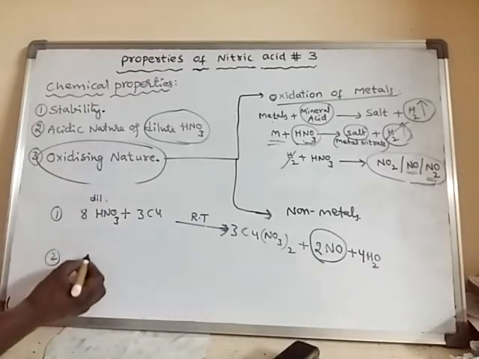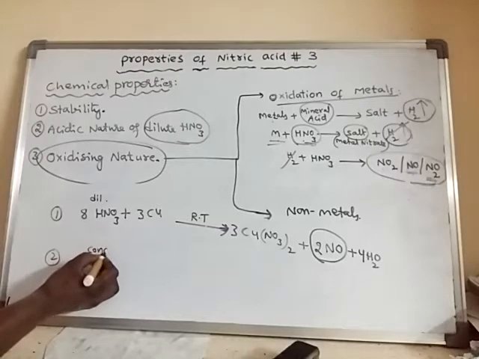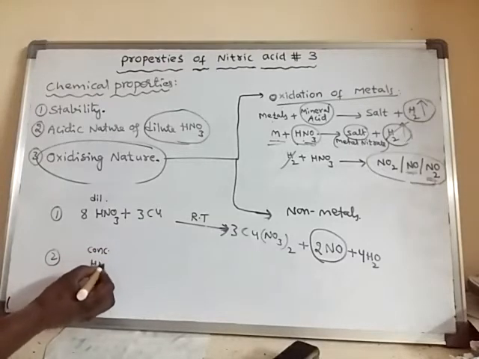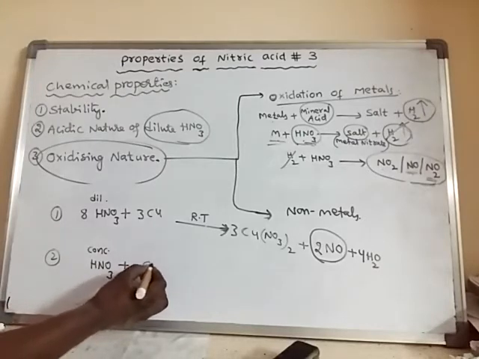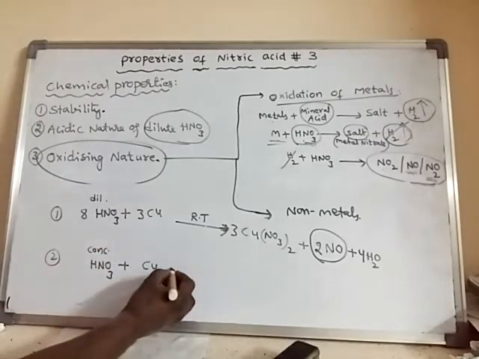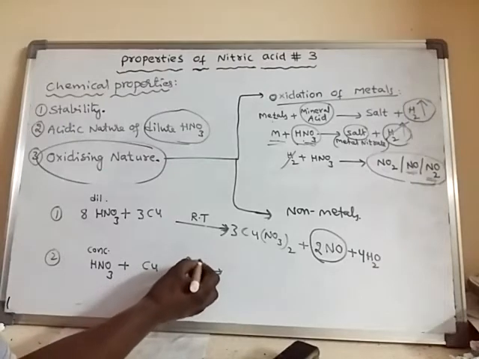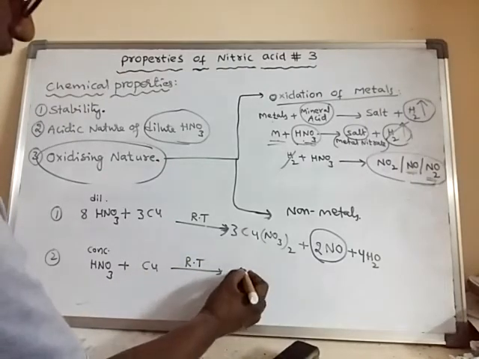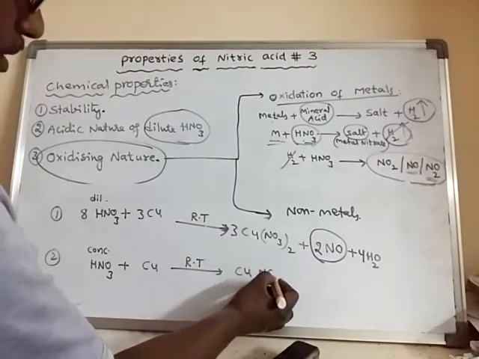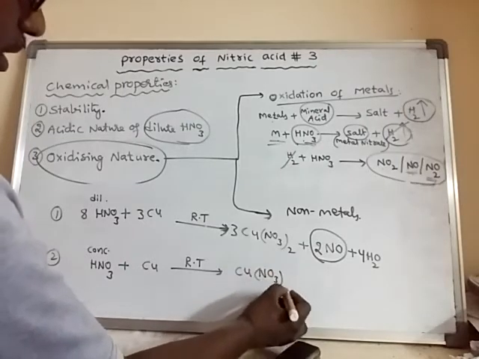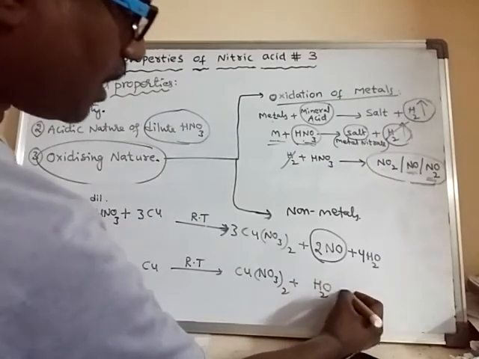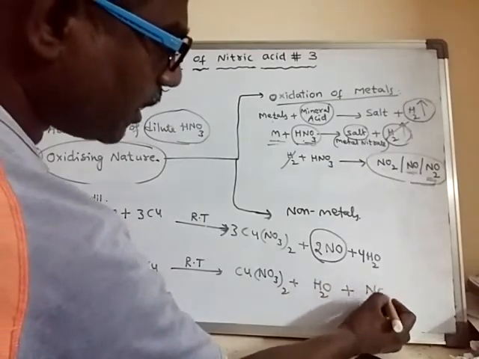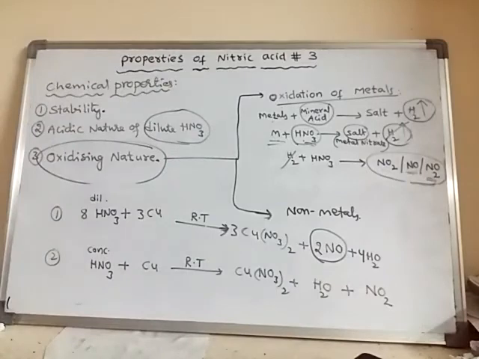Suppose it is concentrated nitric acid. When concentrated nitric acid reacts with the same metal copper at the same temperature, that means room temperature, then also copper nitrate is formed and water is also formed. But the other product is nitrogen dioxide, NO2 gas.